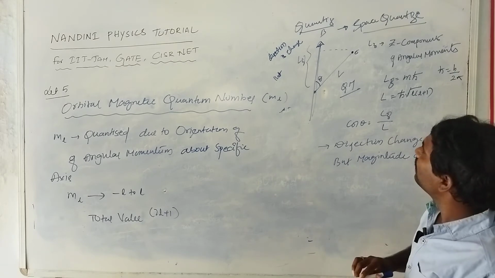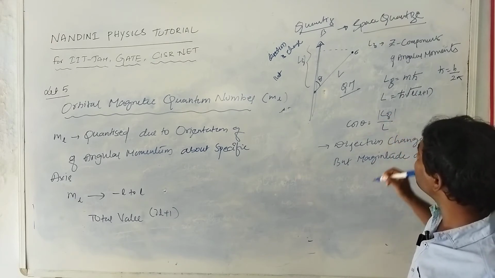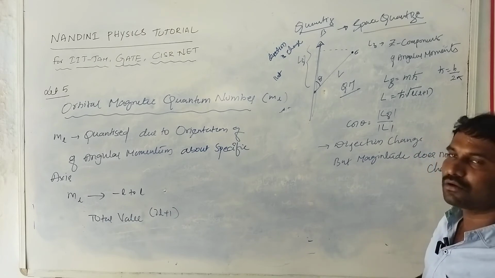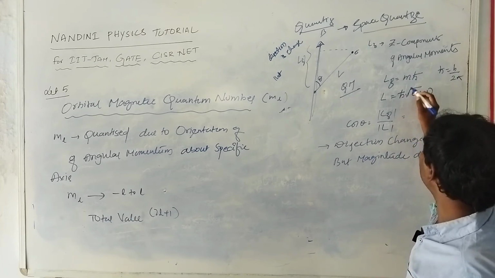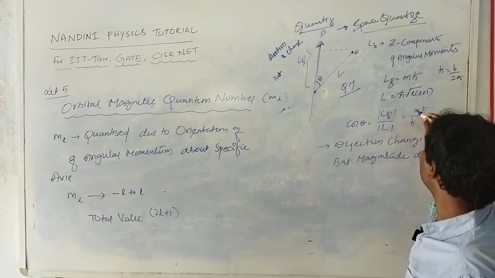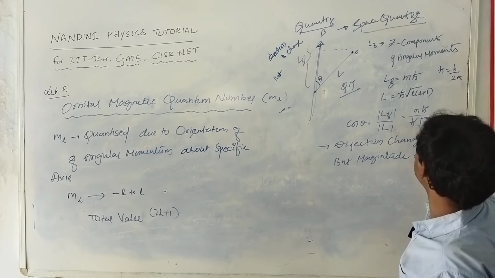So that's why for the component of theta, cos theta is equal to the z component of angular momentum divided by the magnitude. What is the value of the z component? m ħ, divided by what is the L component according to quantum mechanics? Root over L into L plus 1. So ħ can be cancelled.